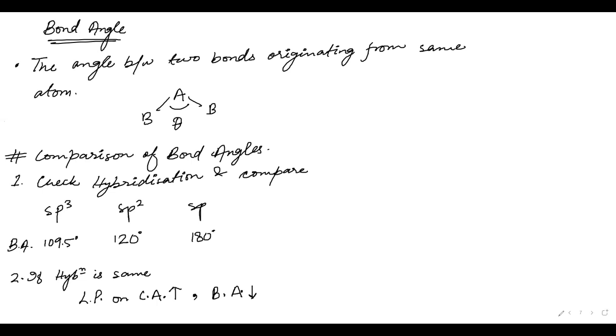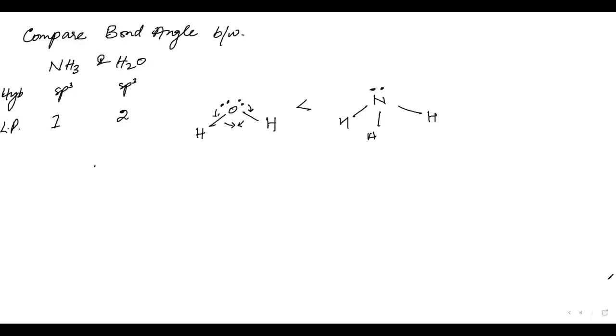Next is if hybridization is the same. We have done this. Now what happens if the lone pair on the central atom is the same? That is the third case.